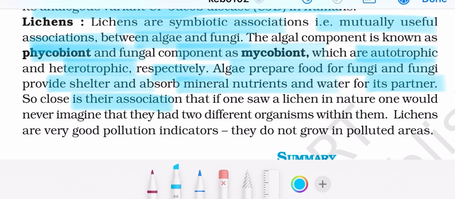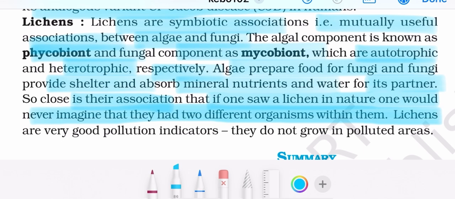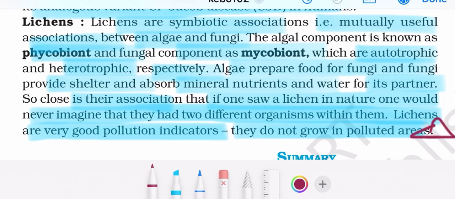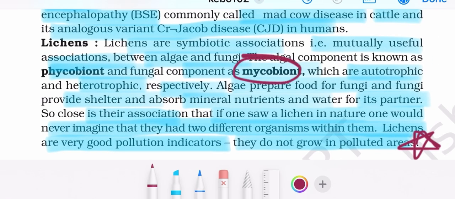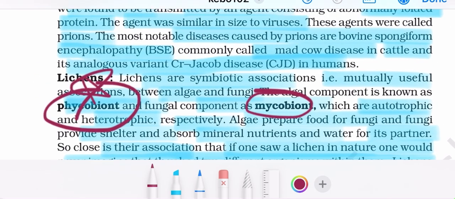So close is the association that if one saw a lichen in nature, one would never imagine that there were two different organisms within it. Lichens are very good pollution indicators. They do not grow in polluted areas. Again, phycobiont and mycobiont are important for PYQs.